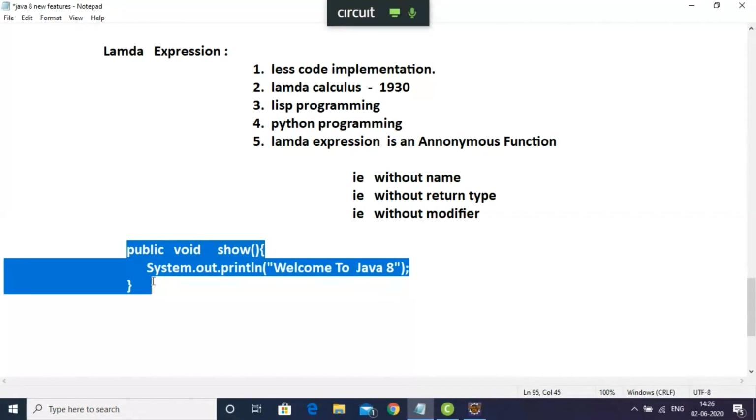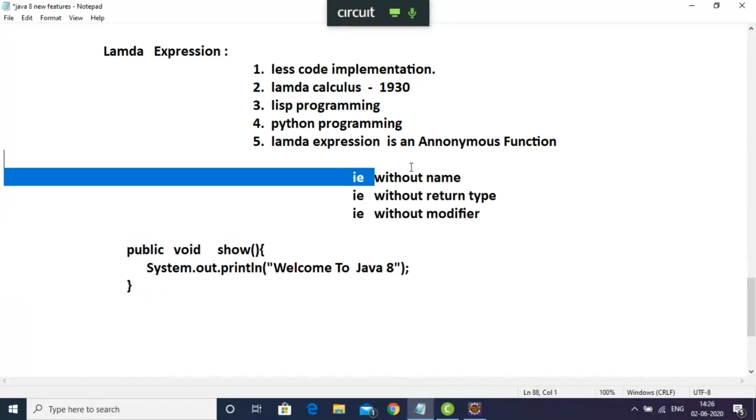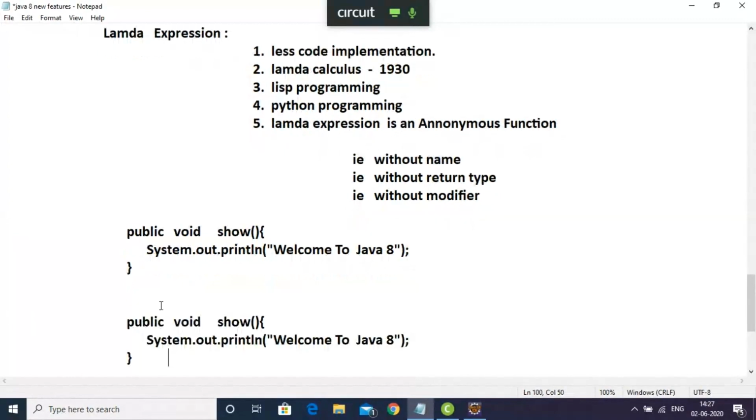Lambda expression is an anonymous function, so that function should not have any name. Control C, I'm just writing it once again. Since I'm doing it the first time, that's why I'm going like this. Control V, without name. Function has no name.